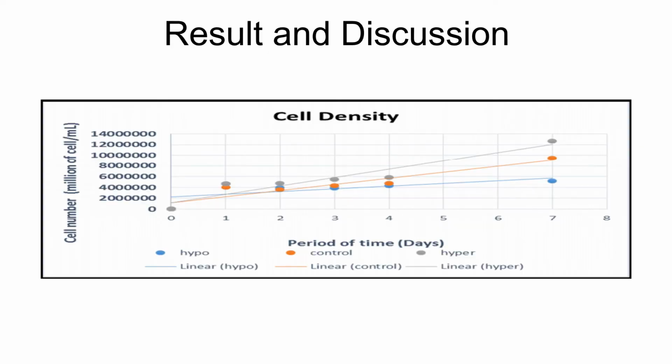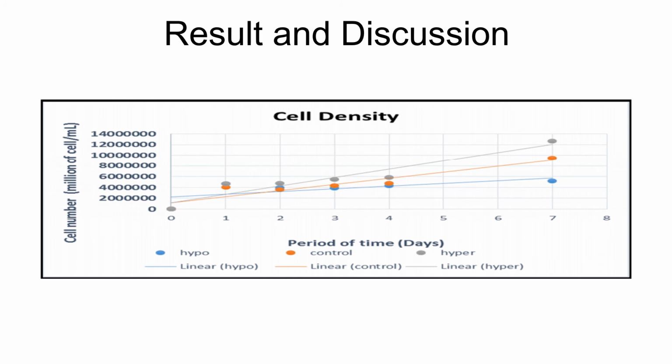Next is the result and discussion for Nannochloropsis, which is a marine microalgae. From the graph, it was observed that the algae cells exposed to the hypersaline media experienced a higher growth rate in comparison to the algae cells that were exposed to the hyposaline growth media, as well as a higher growth rate in comparison to algae cells that were grown in the control media.